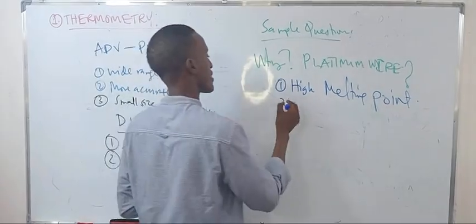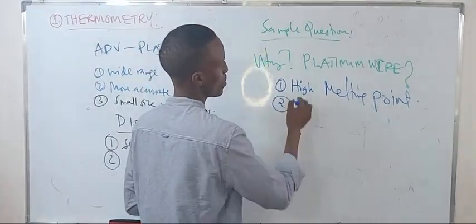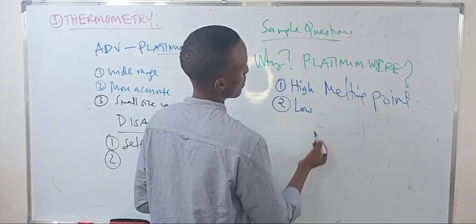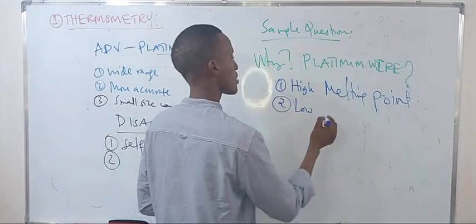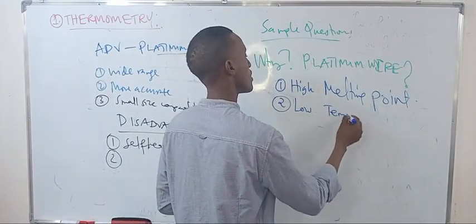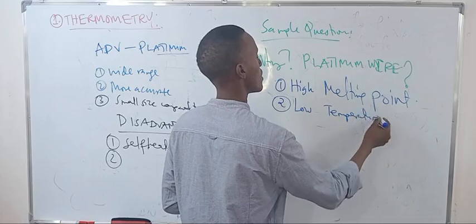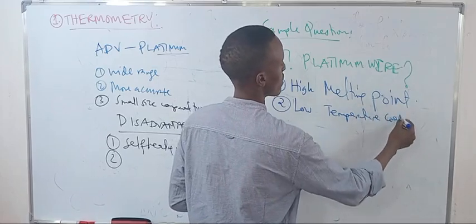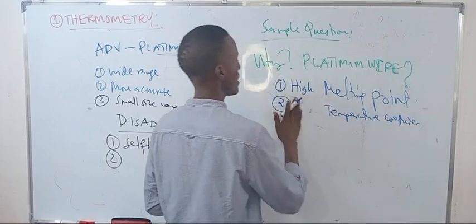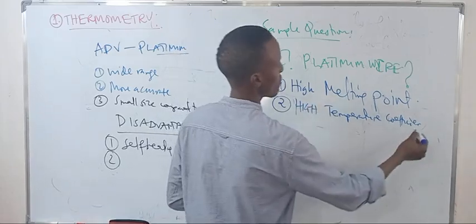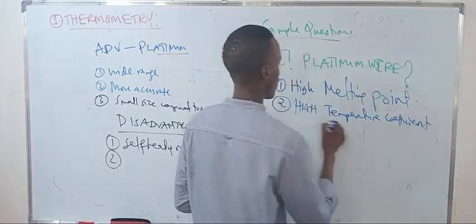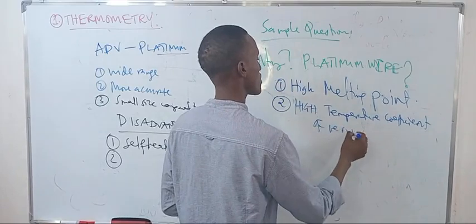The second thing is the high temperature coefficient of resistance.